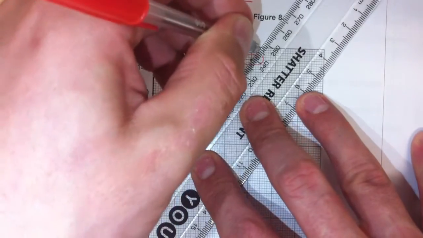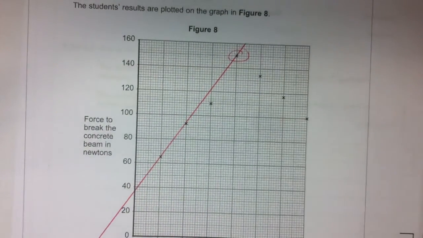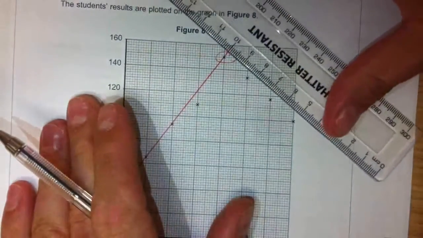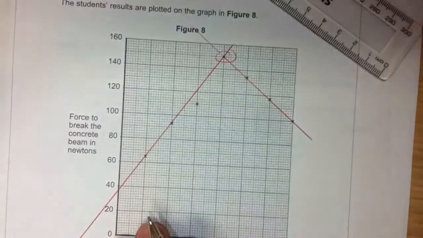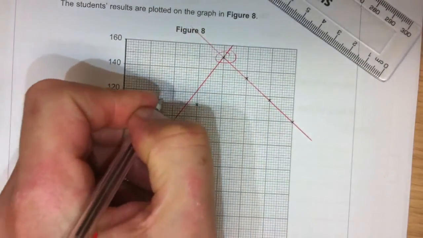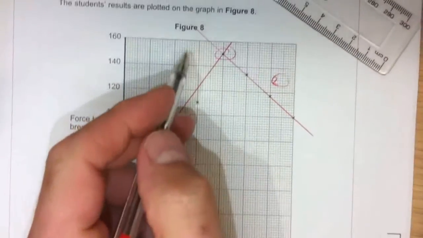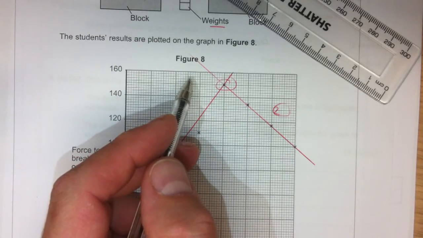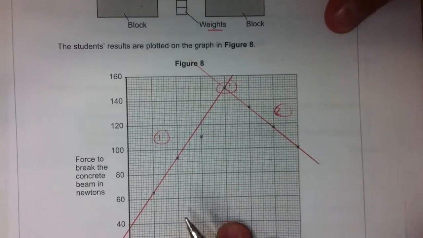So I'm going to just go bang. There you go. Nice and straight, and you can see that from the line I've drawn. And the last 4 points. That's a really straight line there. You can't get any straighter than that. You'd probably want to join line 1, line 2. I wouldn't be overly worried about going over there. Okay, I think that's good as gold. Next question.